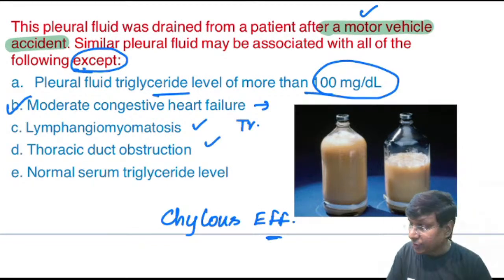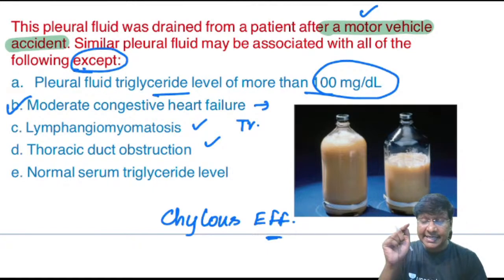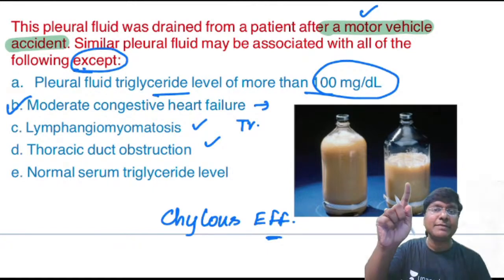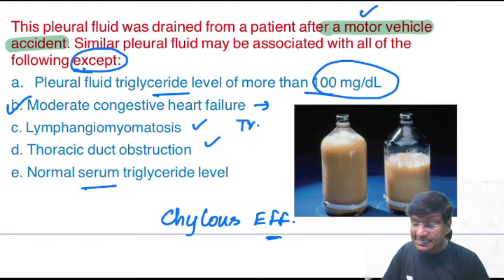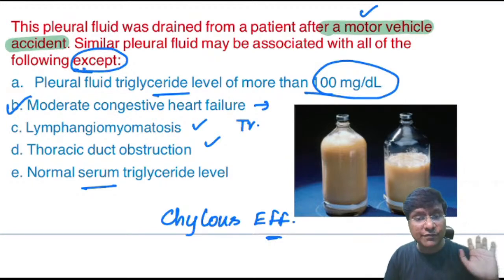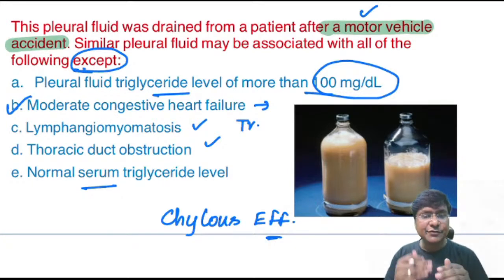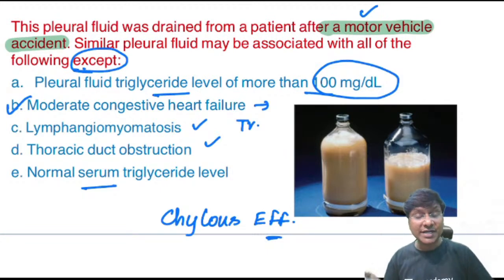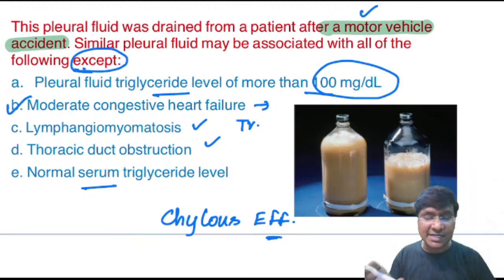Now, what about the normal serum triglyceride levels? The pleural fluid triglycerides will be elevated, more than 100, whereas the serum triglyceride levels may be normal. The conservative management includes pleural fluid drainage and restriction of fat intake. Chylous effusions resulting from surgical complications are generally best managed surgically. So this is about your chylous effusion, and you don't get this in patients with congestive heart failure.